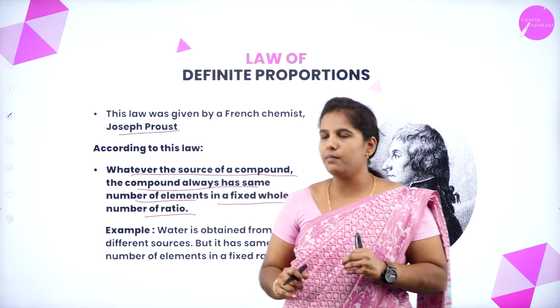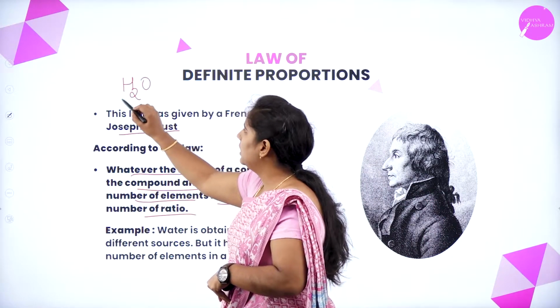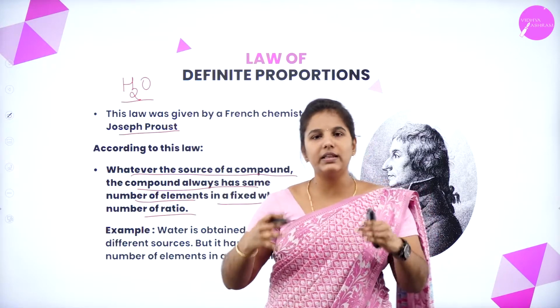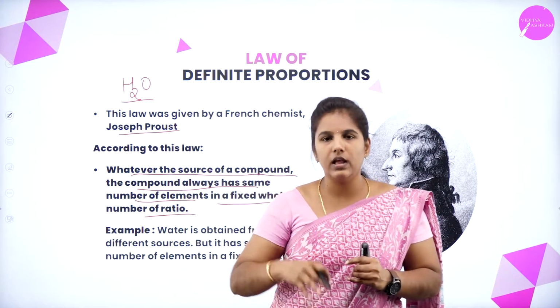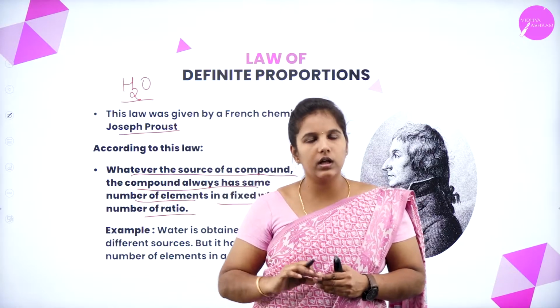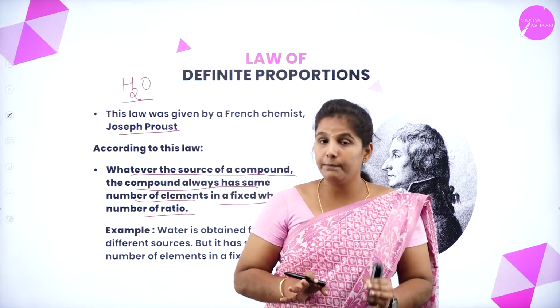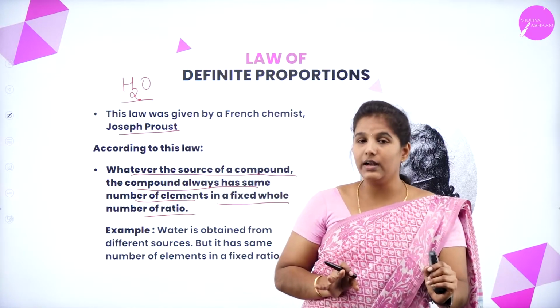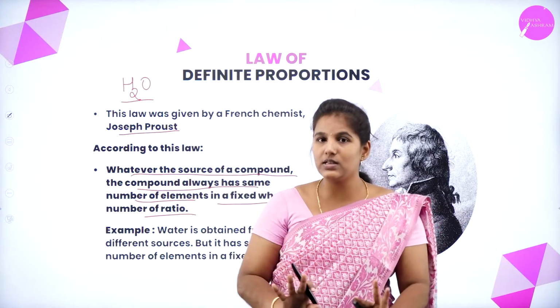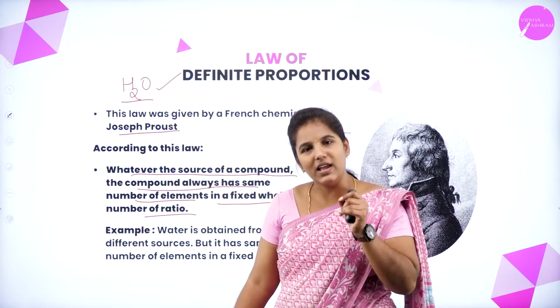The best example is water. We know that water is available from different sources, right? From the rain, I can get the water. From the pond, I can get the water. From the river also, I can get the water. But we all know that even if you get the water from different sources, the molecular formula of the water must be H2O.